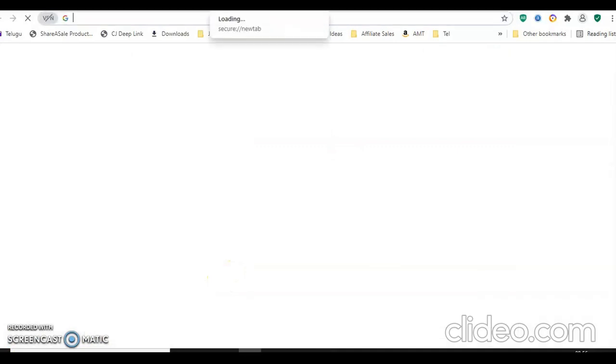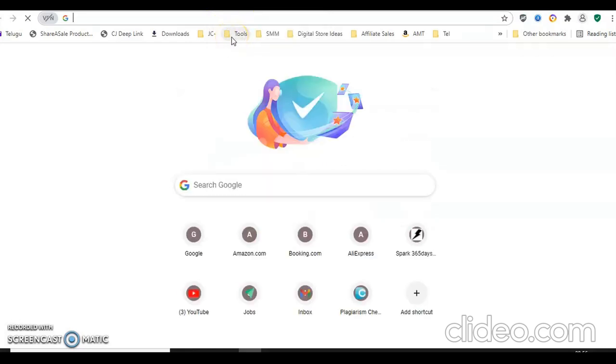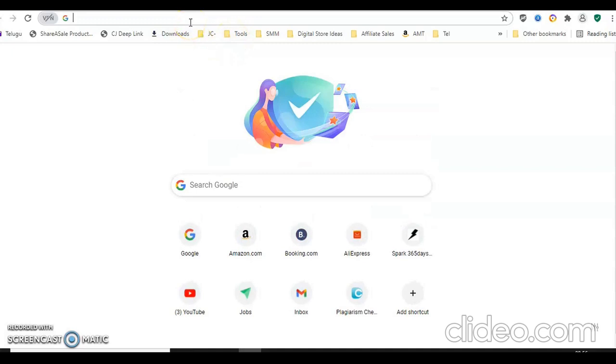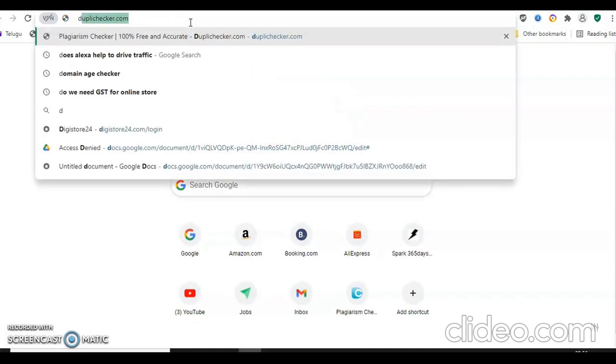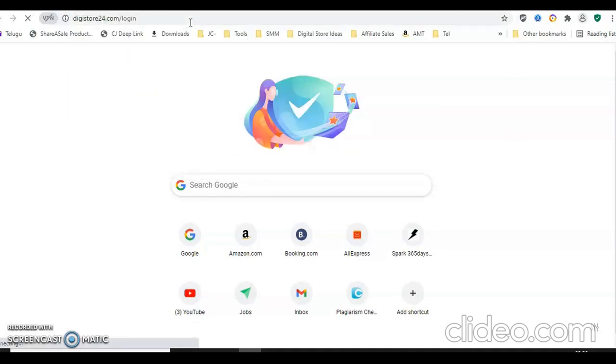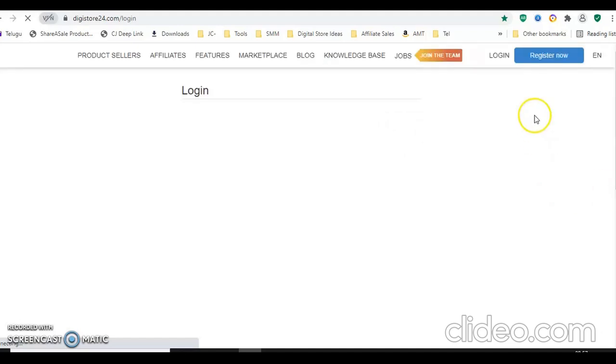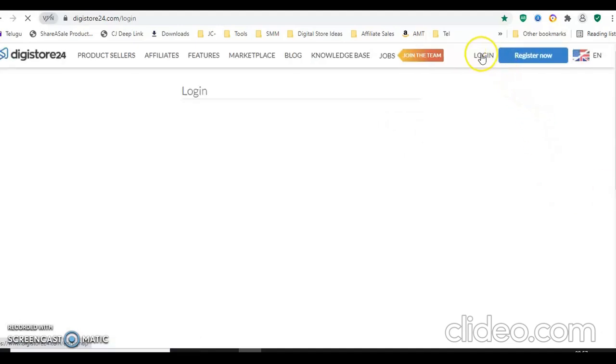Hi. Today I'm going to share one tip to get good traffic and to earn money per day. It is the best tip. So all you need to do is just go to one website that is called digistore24.com. This is an affiliate network website where you get a number of products to promote as an affiliate.